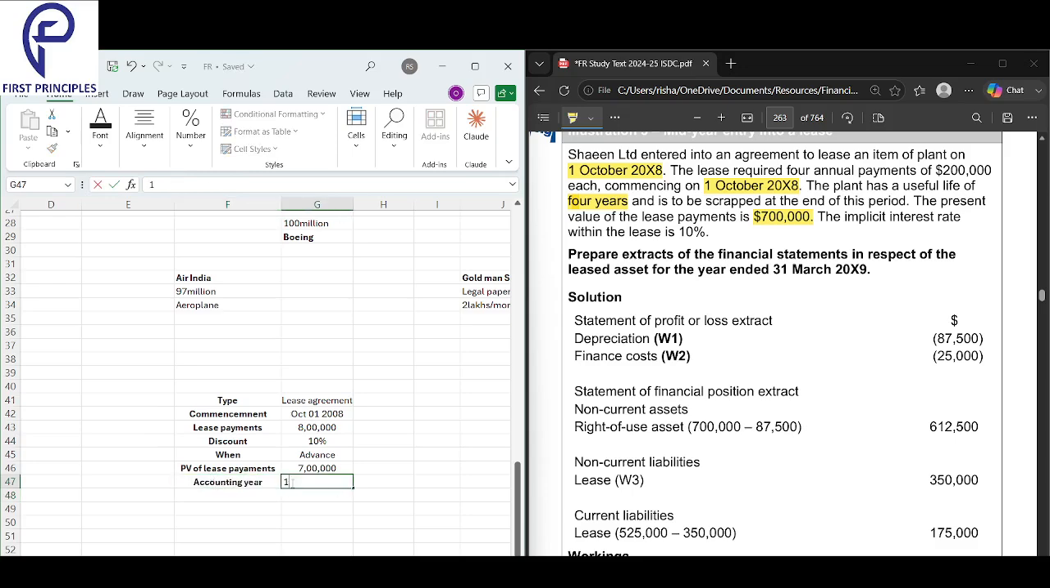1st April to 31st March. That is your accounting year. You got into a lease mid-year, right? This is your accounting year. Yeah, clear? Yes. Let's go to the information here.